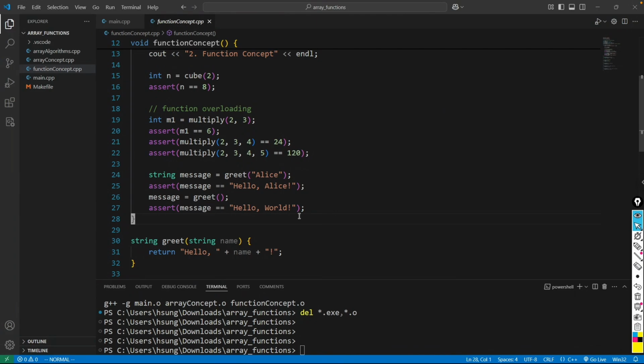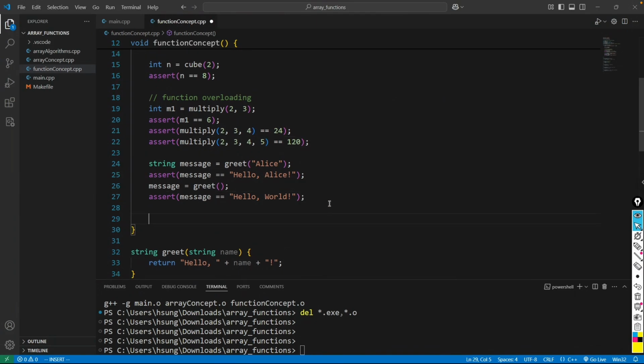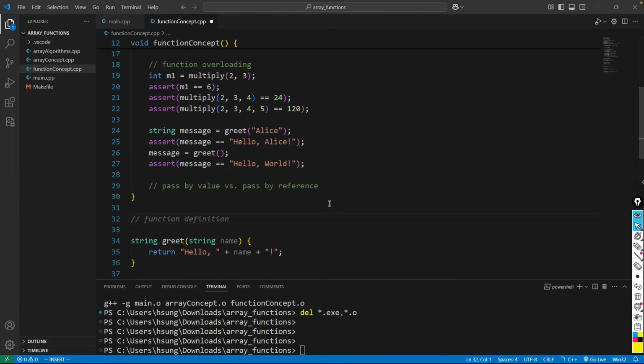Let's study how the arguments of the function call are passed to the function definition. We have two mechanisms in C++: pass by value versus pass by reference. Let me define a function to illustrate this one. Void do with the value.